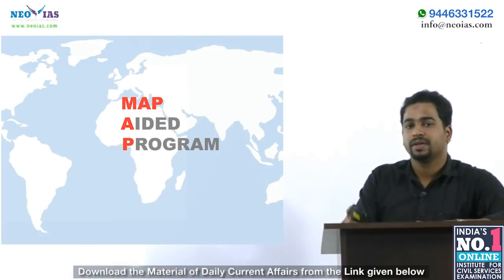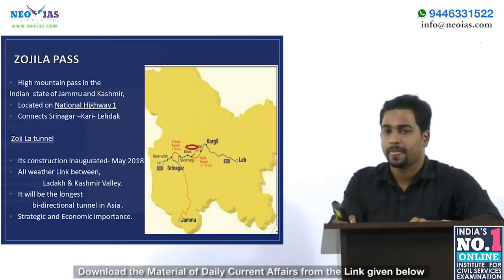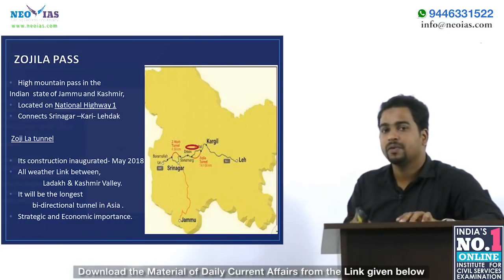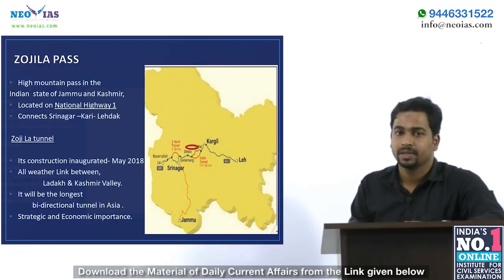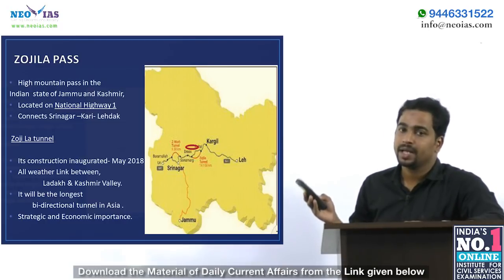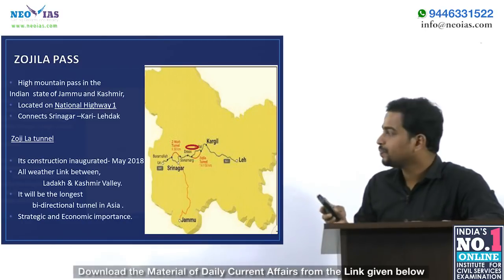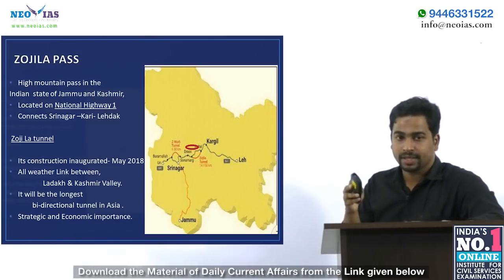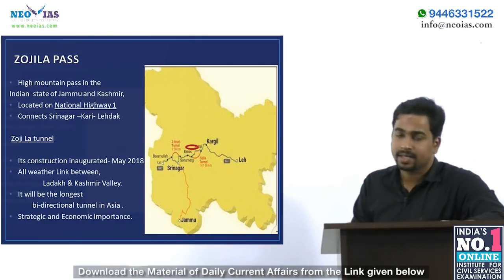Now let us go to our map aided program. Today we have to locate Zojila Pass. The Zojila Pass is a high mountain pass in the state of Jammu Kashmir. It is located on National Highway 1, and it connects Srinagar to Ladakh through Kargil. Srinagar, Kargil, Ladakh.